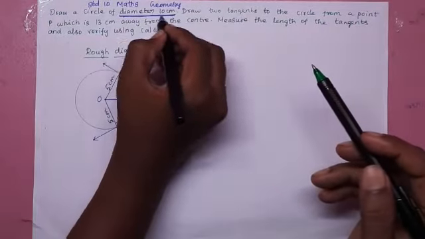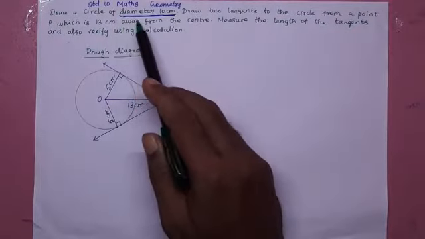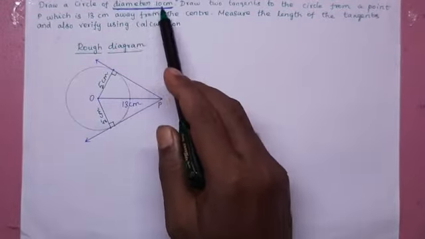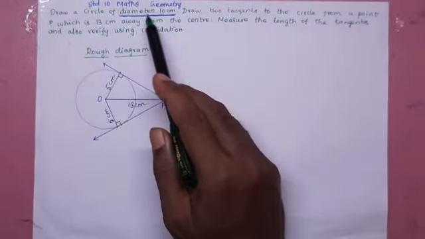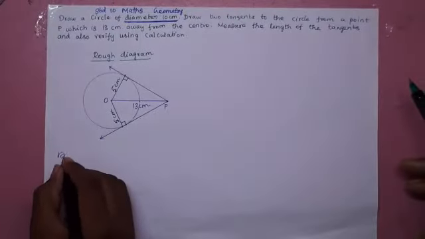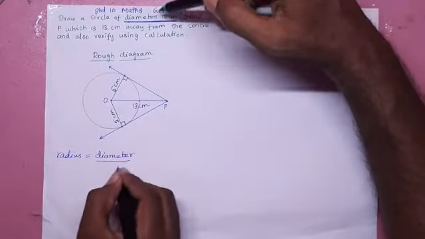Whenever you are asked to draw a circle, you must find whether radius or diameter is given. இங்க என்ன கொடுத்திருக்காங்க? Diameter is given. Therefore first you must find the radius. எழுதுங்கப்பா. Radius equal to diameter by 2. கவனம்.